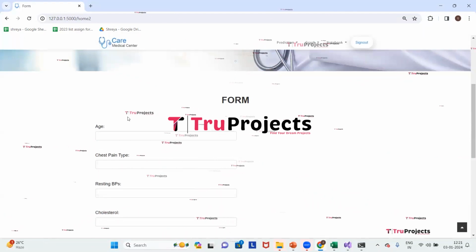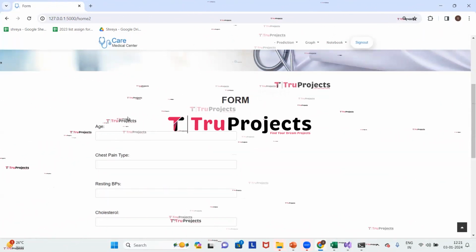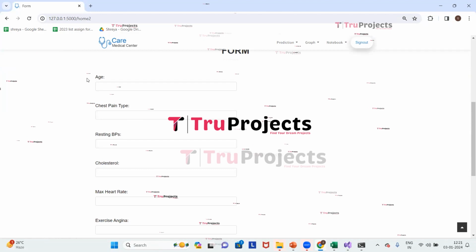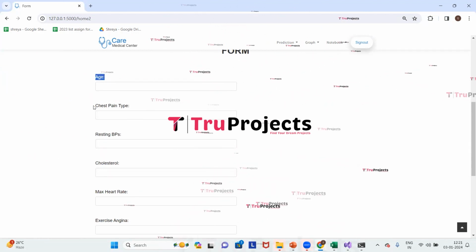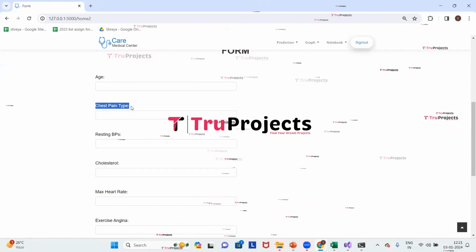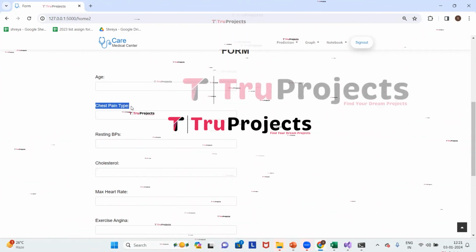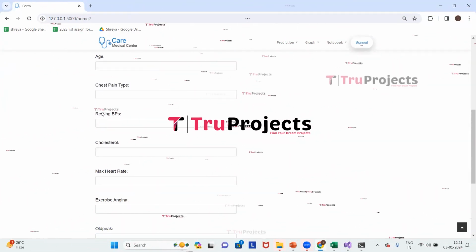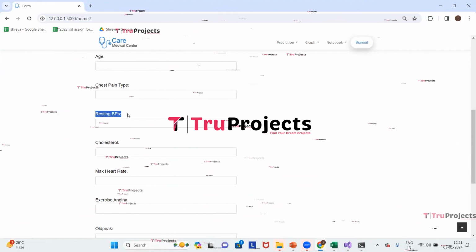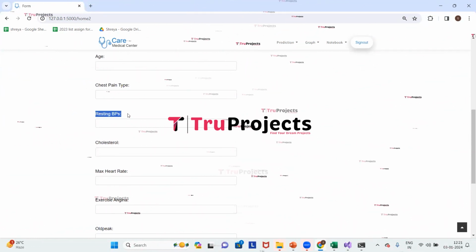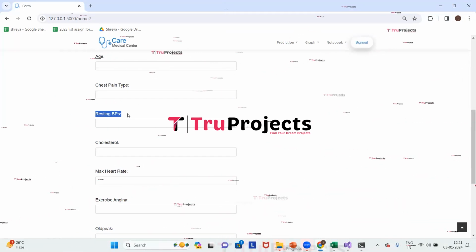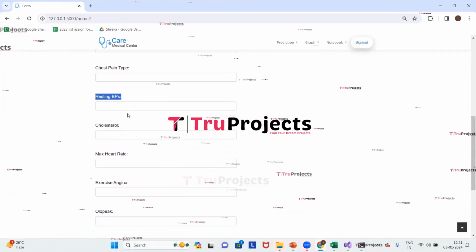Here also we have the parameters which need to be entered. So first we will understand them. Similarly, we have age of the person, chest pain type. It is a categorical variable indicating the type of chest pain experienced by the individual. The next one is resting BPS, which is resting blood pressure. Resting blood pressure is in mmHg, a crucial indicator of cardiovascular health.